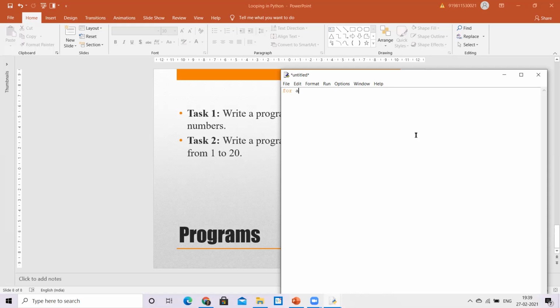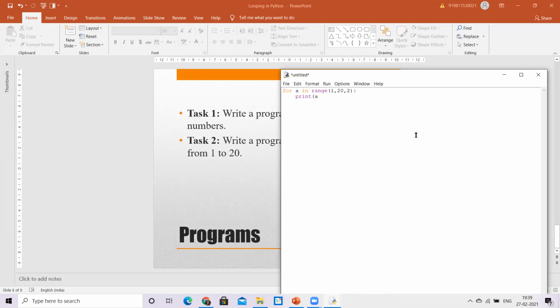So I go saying for a in range, start from 1, go till 21, or maybe 20, because 20 is not an odd number. So I can go to 20 here, because I don't want to print 20 actually. Odd numbers from 1 to 20 is up till 19 only. So in this case 20 will absolutely work, and every time increment by 2. So I put a bracket, put my colon. Okay, and then when I press enter, just see the indent. Automatically it is displayed at a little indented position.